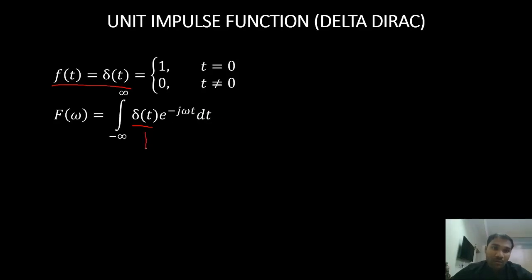Now we know that del of t exists only at t equals to 0. And from the sampling property, what do we have? The integral from minus infinity to infinity of del of t into x of t dt is equal to x of 0.